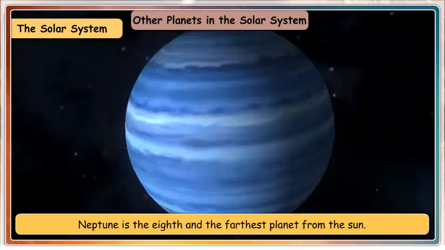Neptune is the eighth and the farthest planet from the Sun. It is named after the Roman god of sea. It has 8 known moons.